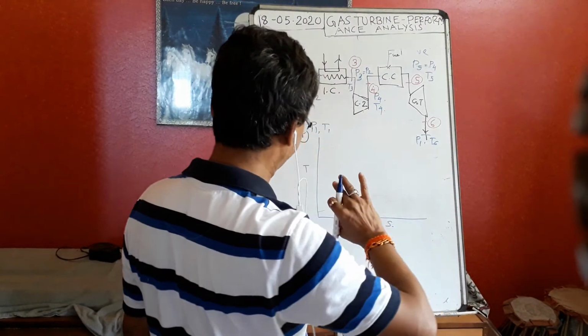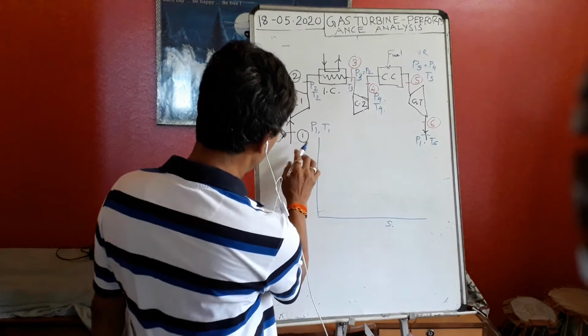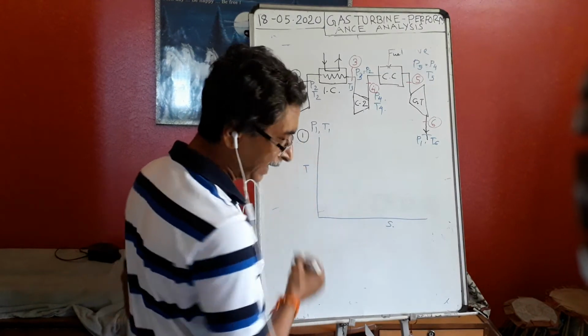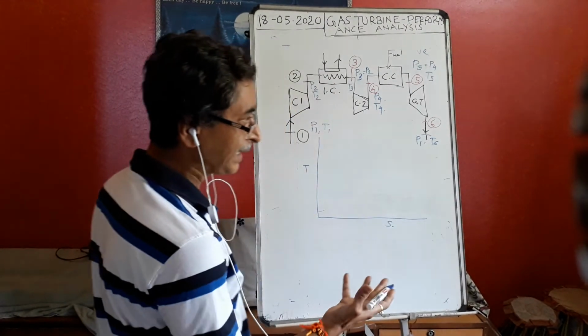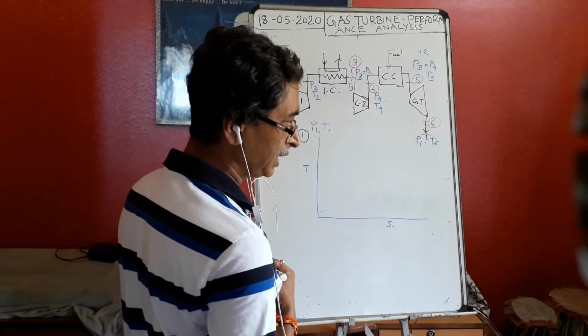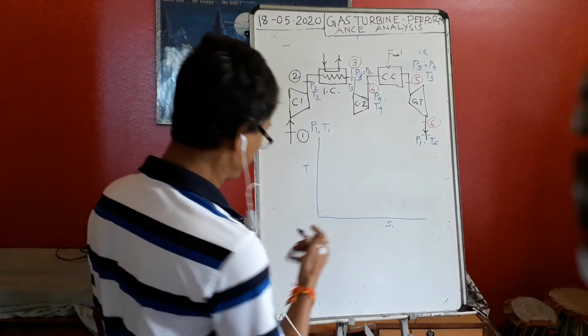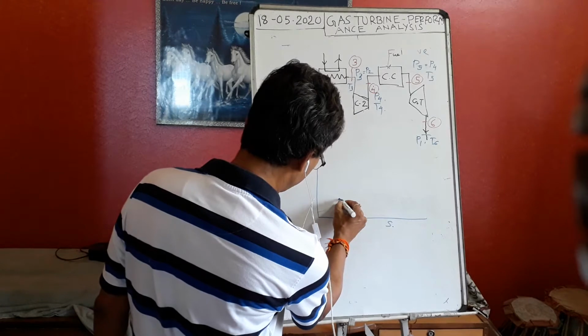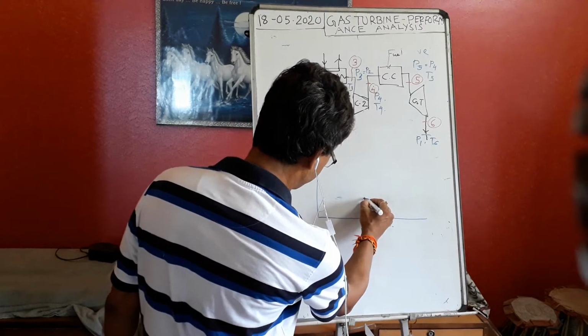Now let us see, it will be clear now. So let us start it from here. Because now we have taken ambient air, which is at atmospheric pressure and temperature. So these are the conditions. So here we are starting with 1.